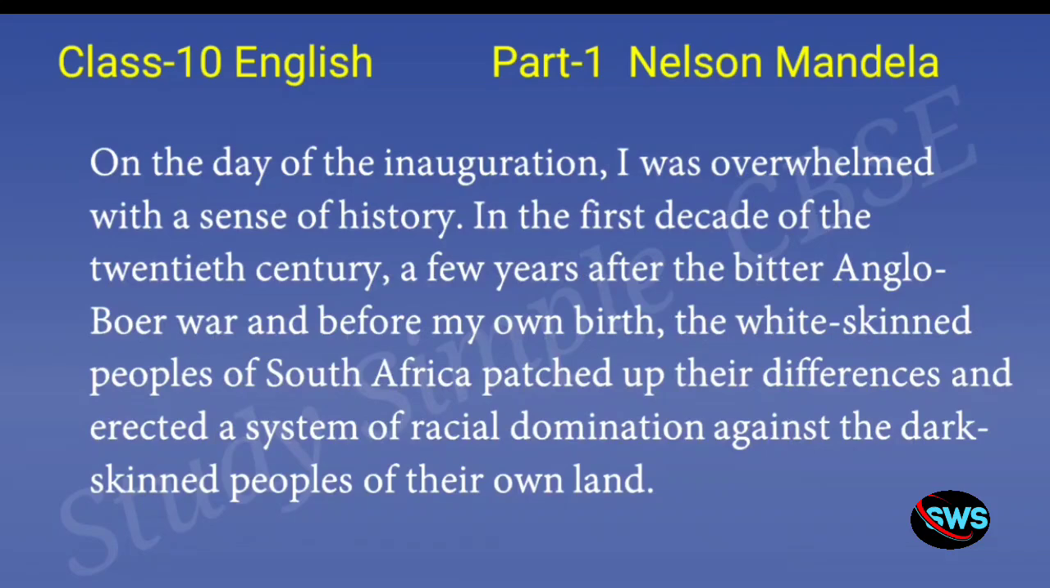On the day of the inauguration, I was overwhelmed with a sense of history. Overwhelmed means being very happy. In the first decade of the 20th century, a few years after the bitter Anglo-Boer War and before my own birth, the white-skinned peoples of South Africa patched up their differences and erected a system of racial domination against the dark-skinned peoples of their own land. So he's saying that even before he was born, the white-skinned people started their domination over the darker-skinned people and deprived them of their basic needs.